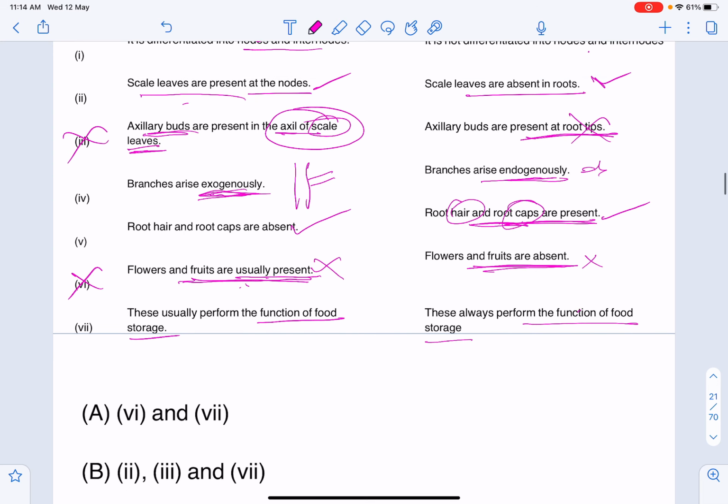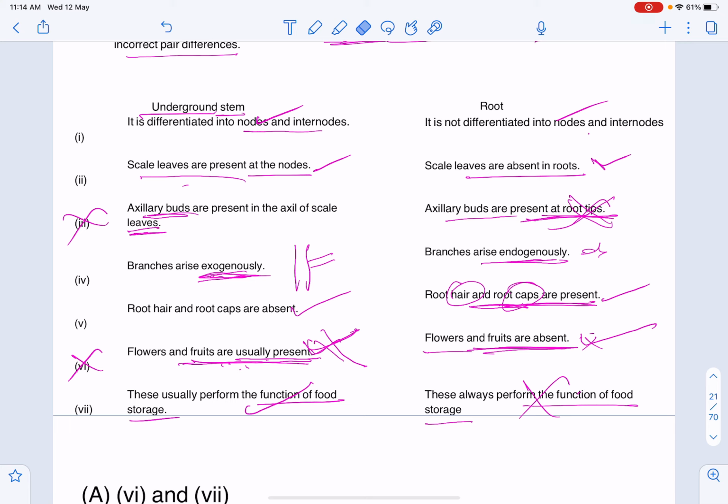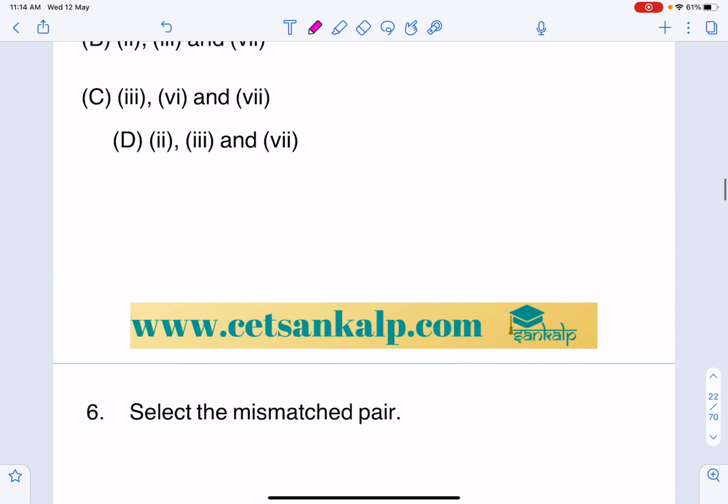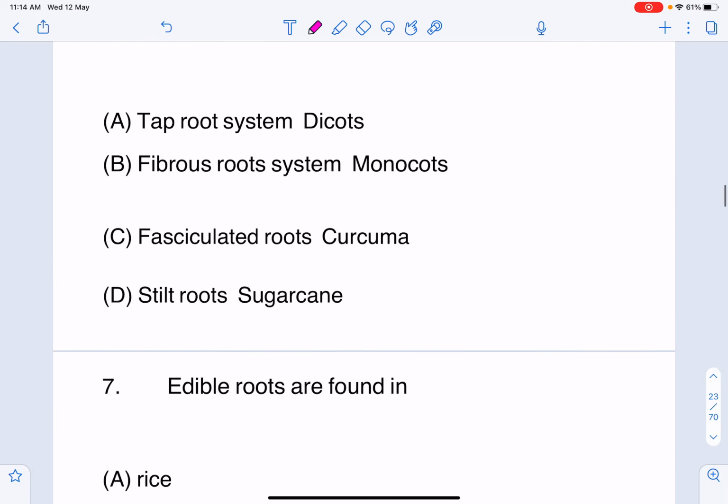No, these are not proper pairs, we'll say. This will be present, usually, but this won't be there. Either this is absent, this is correct, but this is wrong. And here in this case, axillary buds are present in root, wrong. And this axil of scales, here you can mention the leaves. Axillary buds are present in stem, but here they are present, this is wrong. Means both are not matching properly. So answer is C.